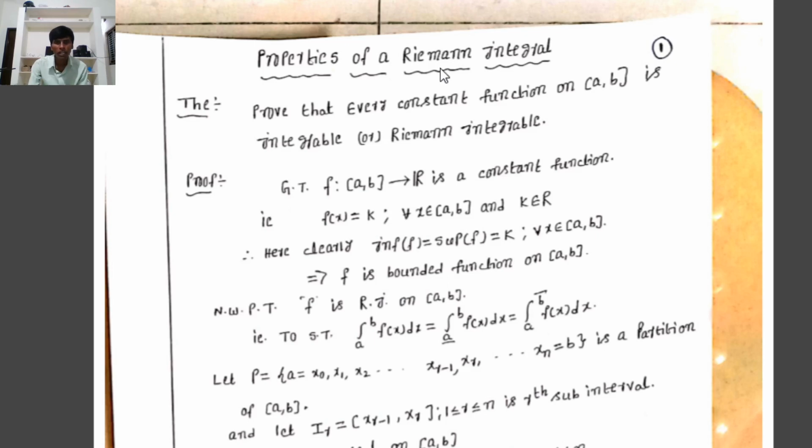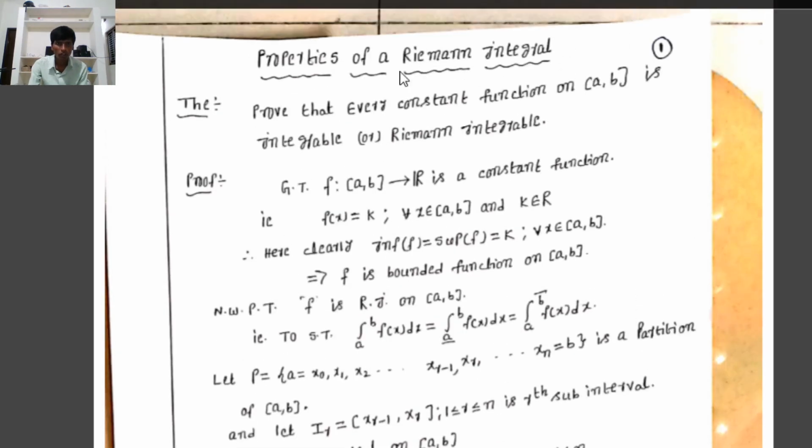Next, Riemann integration. Let f from the closed interval [a, b] to R be a bounded function, where P is a partition of the closed interval [a, b]. If the lower and upper Riemann integrals of f on [a, b] both exist, meaning both are finite and equal, then the common value is called the Riemann integral. It is denoted by integration from a to b of f of x dx, or simply integration a to b of f, or f belongs to R of [a, b]. That is, integration a to b of f of x dx equals the lower integral, which equals the upper integral.